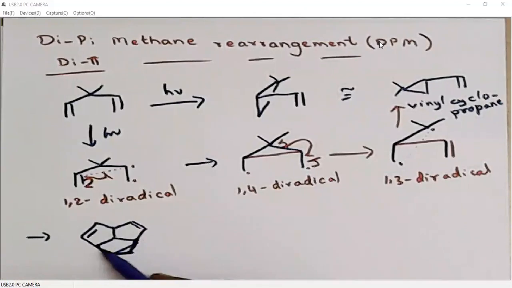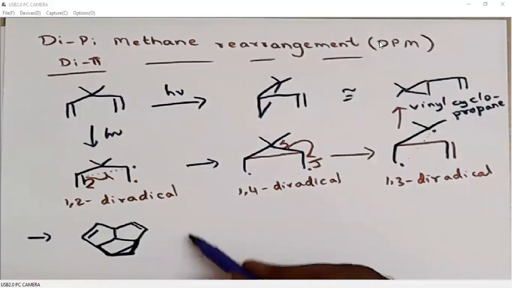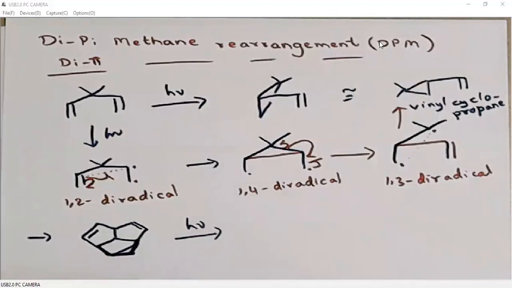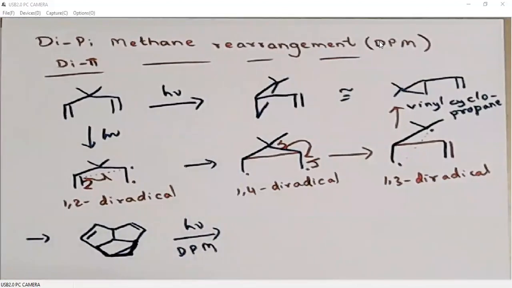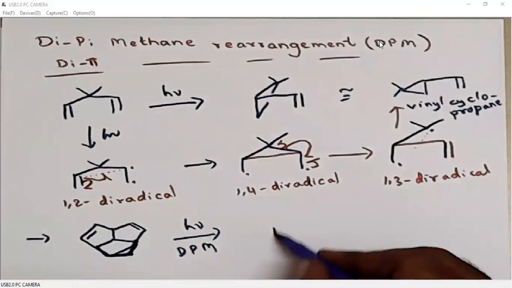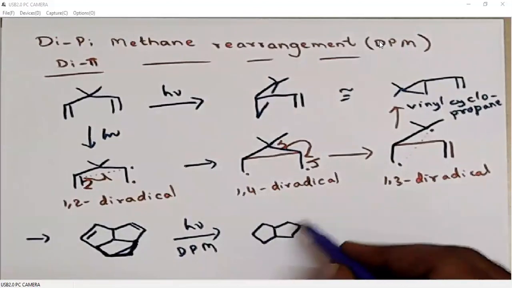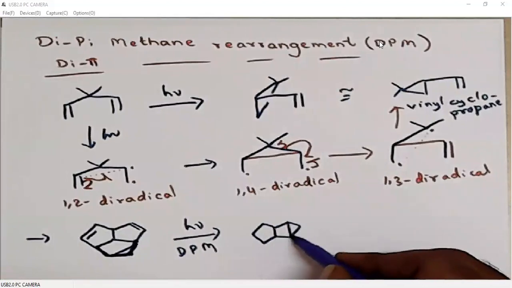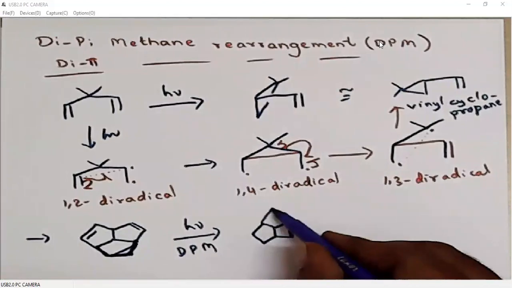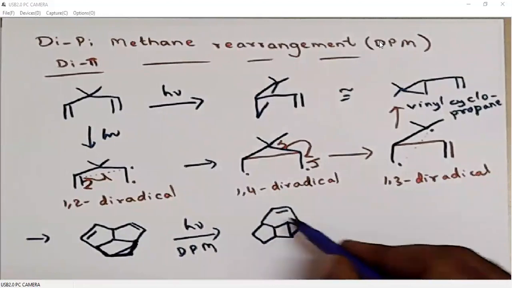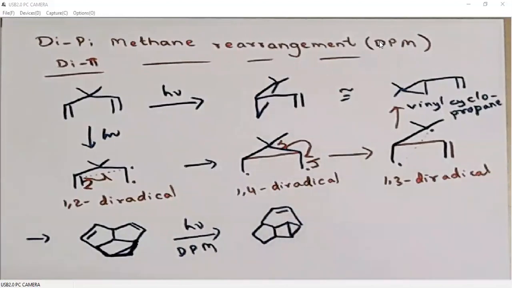This is again a 5-membered ring. Under photochemical conditions, this compound will undergo di-π-methane rearrangement to generate this product. Here is the 3-membered ring, and this is one of the double bonds.